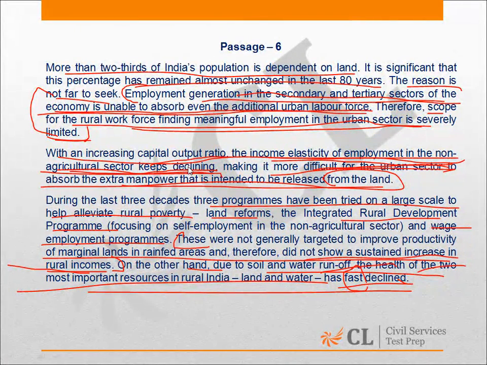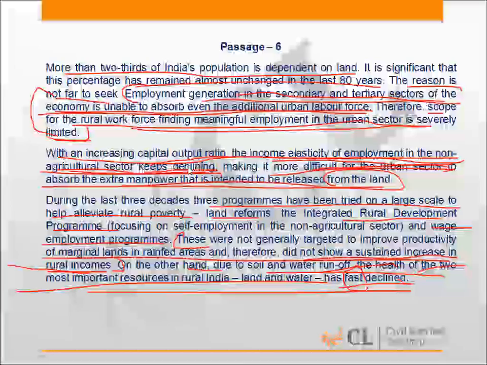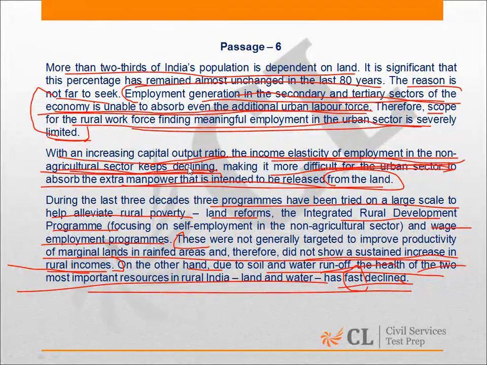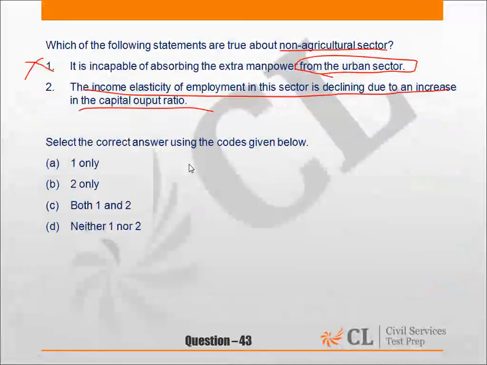Well, this is again incorrect because the passage only tells us that with an increasing capital output ratio, the employment in the non-agriculture sector declines. But it is not giving us any relationship between capital output ratio and income elasticity of employment. Therefore, we cannot say it to be a correct statement.